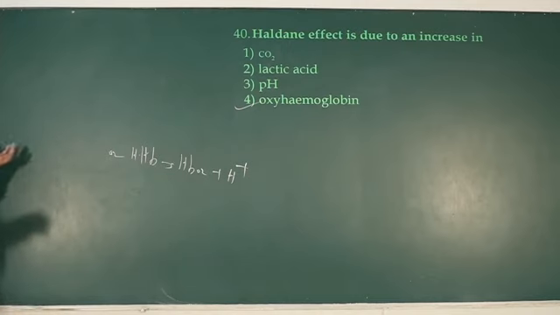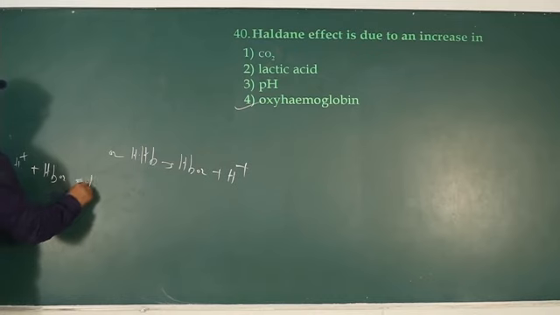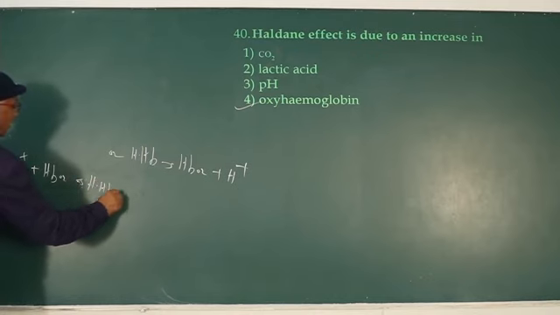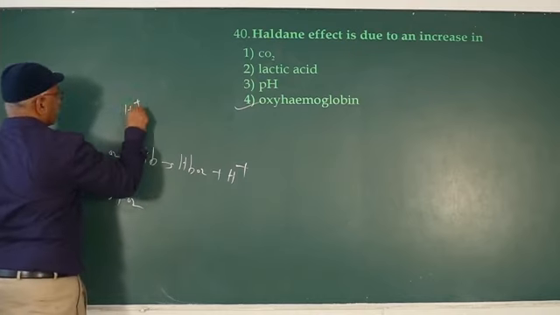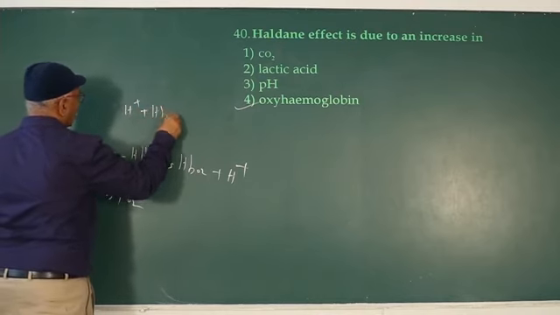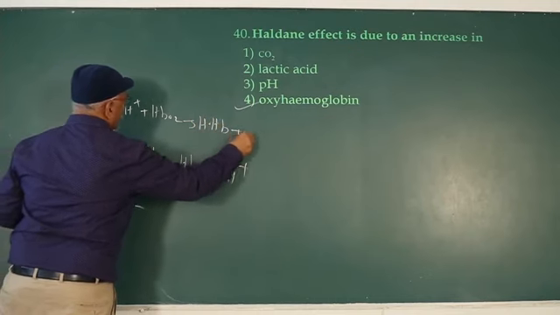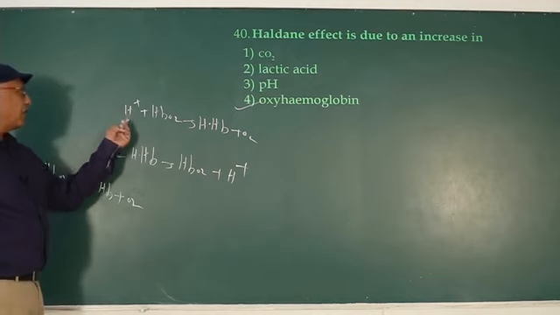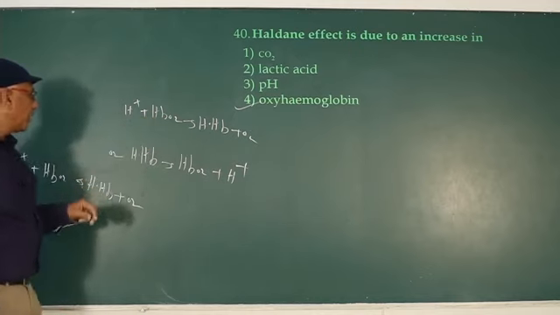Bohr effect occurs in the systemic capillaries. Hydrogen cation reacts with hemoglobin present in oxyhemoglobin, and as a result oxygen is dissociated. What is Bohr effect? The effect of hydrogen cation on the affinity of oxygen with hemoglobin is the Bohr effect.